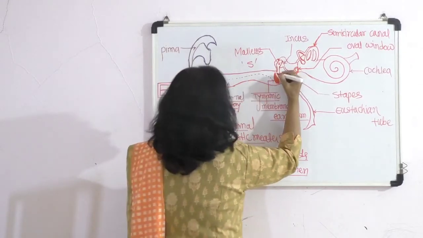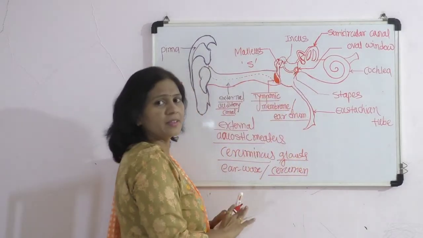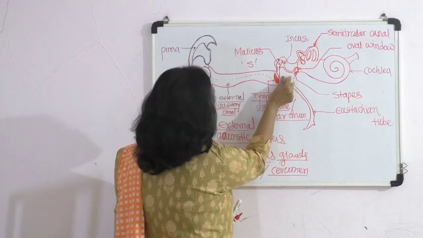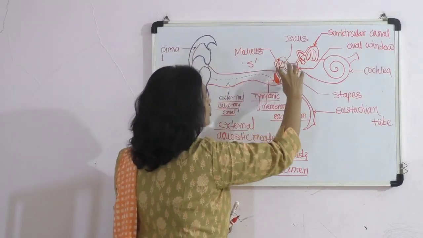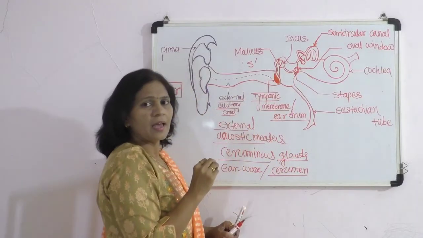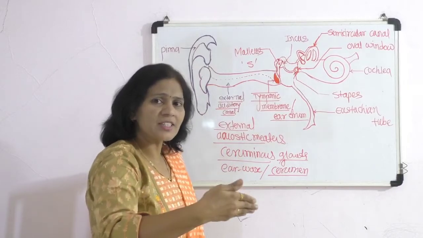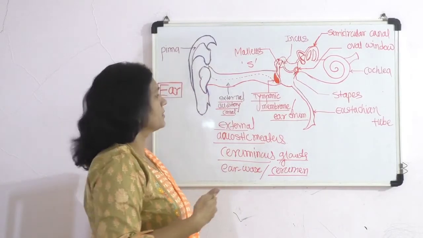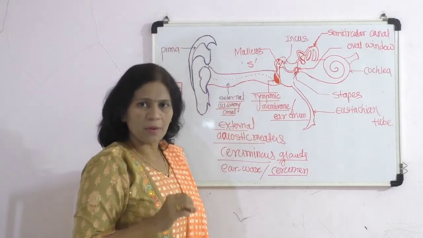The inner surface of the tympanic membrane, which communicates with the middle ear, is made up of mucous membrane.